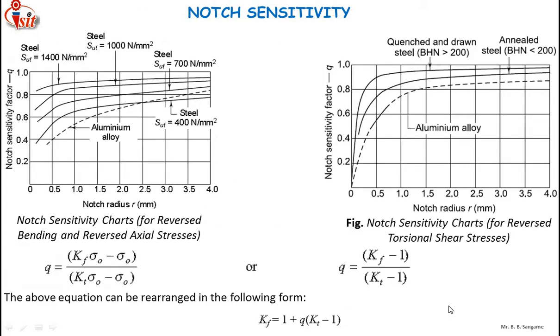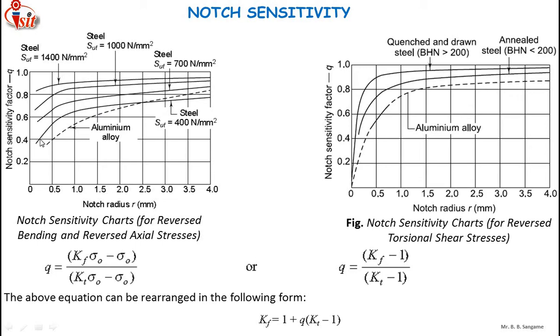Here I have provided some figures. The first figure is the notch sensitivity chart for reversed bending and reversed axial stresses. Here you can see that as the notch radius increases, notch sensitivity factor Q increases. There are various curves. The dotted curve is for the aluminum alloy, and its slope increases as the notch radius increases.